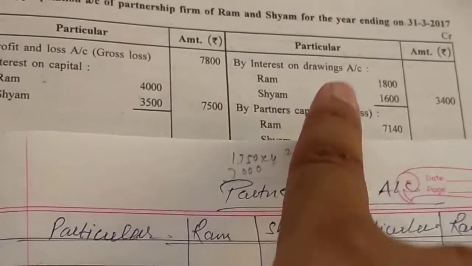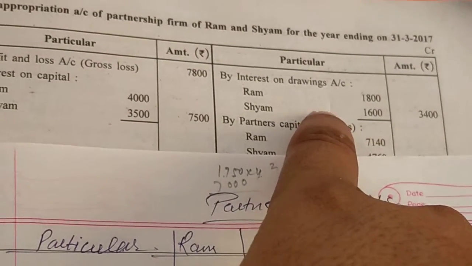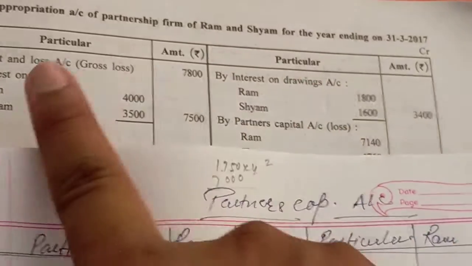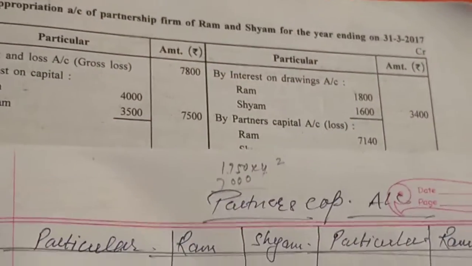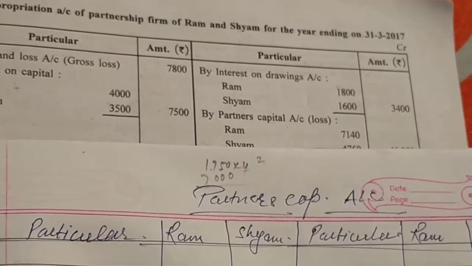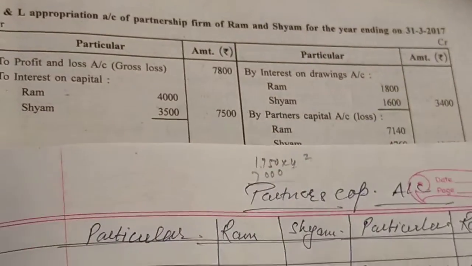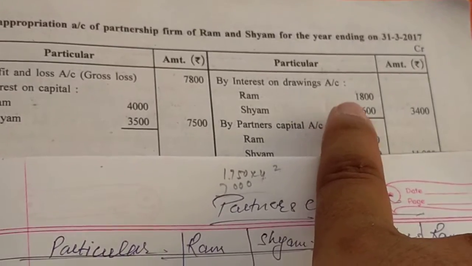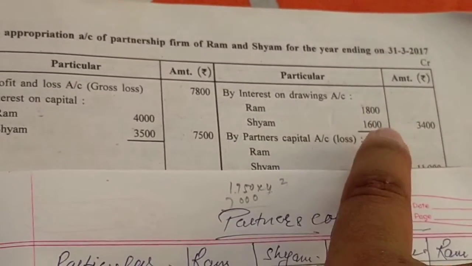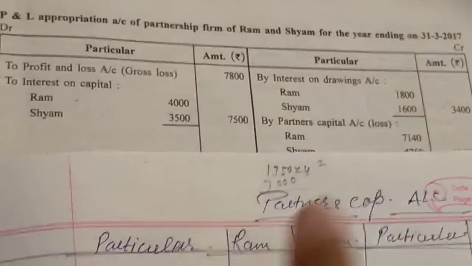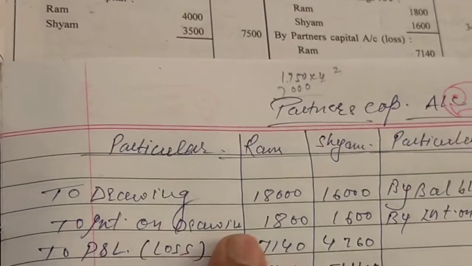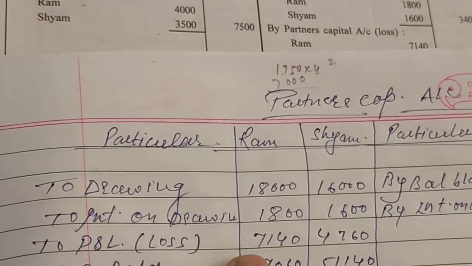Whatever is given related to partners' items on the debit side will come to the opposite side, the credit side, in the partners' capital account. If it is given on the credit side, it will come directly to the debit side. So here interest on drawings, 1,800 and 1,600, is given on the credit side, so it will come directly to the debit side. Okay, 1,800 and 1,600 interest on drawings.